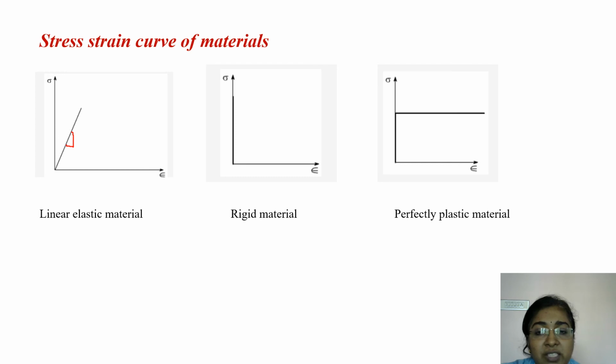Whereas in the case of a rigid material, it will not undergo any strain. It will not undergo deformation. Any particle of that body undergoes the same deformation. So the curve is a straight line along the axis, and the stress is given by the load divided by area. Whereas in the case of a perfectly plastic material, the stress strain curve is a constant and strain is constant for different values of load, and the stress is given by load by area.